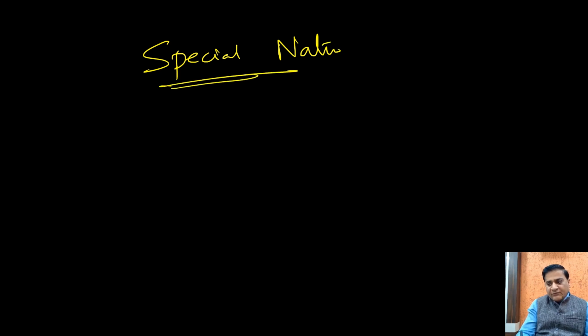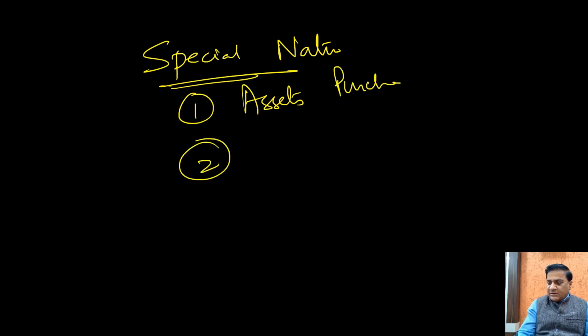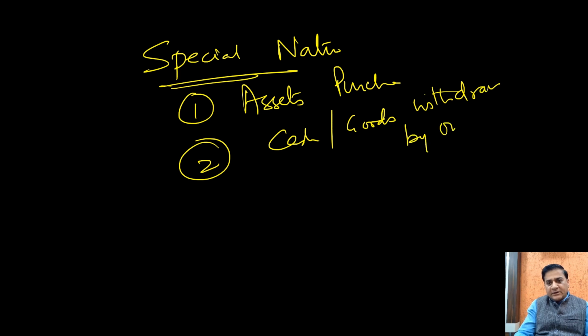So this is all about the transactions of special nature, wherein first we talked about the purchase of assets. Then we talked about the cash or goods withdrawn by the owner for his personal use.